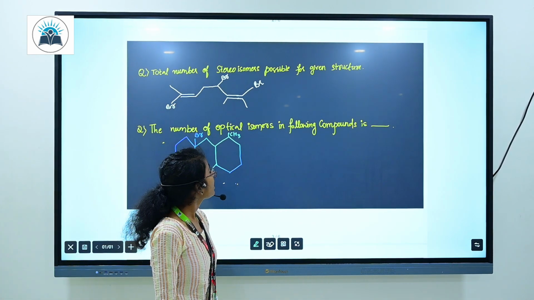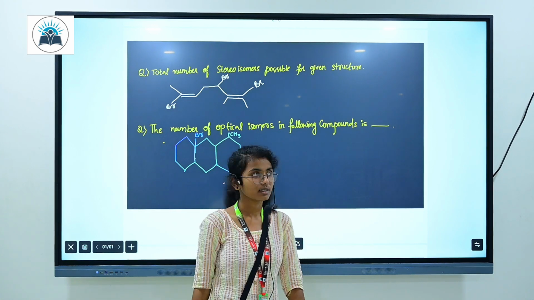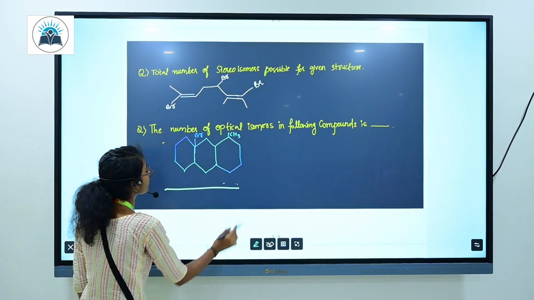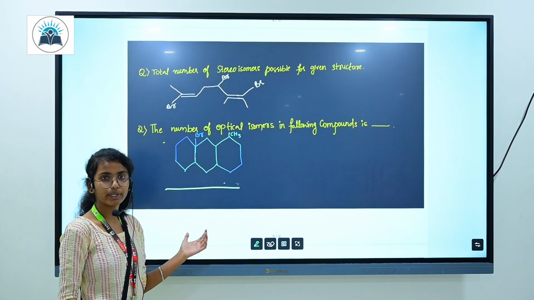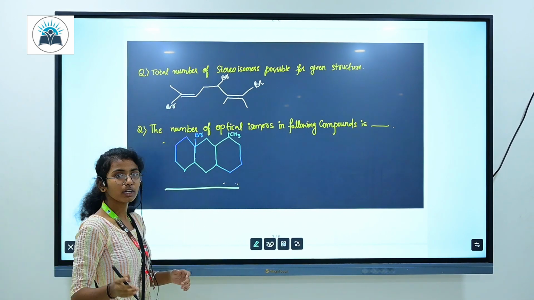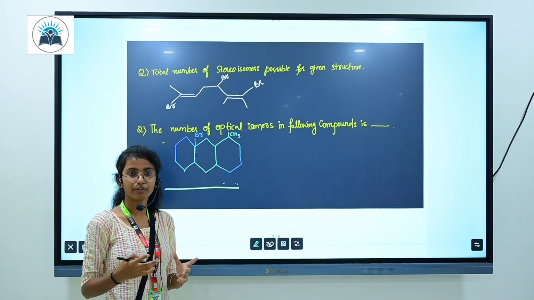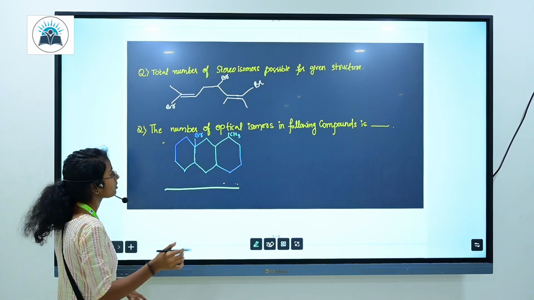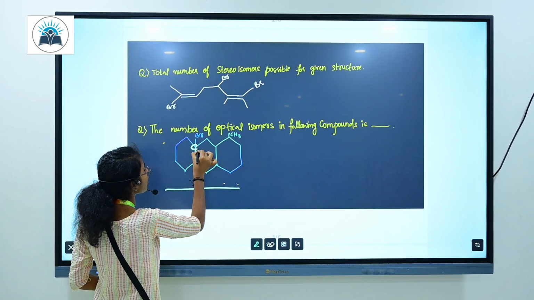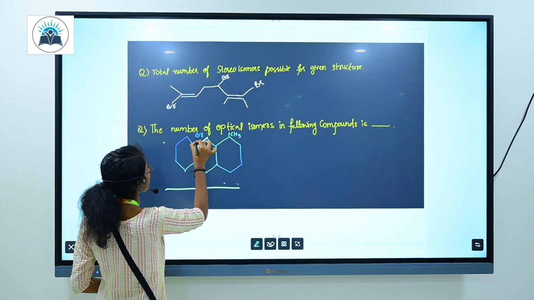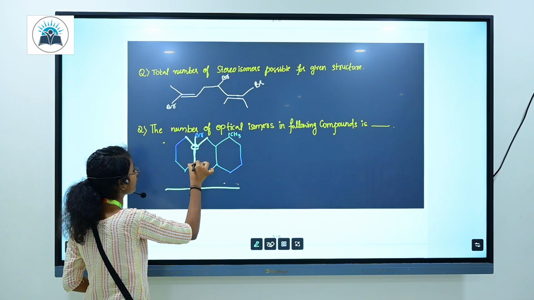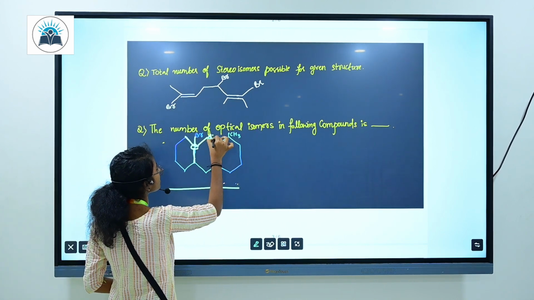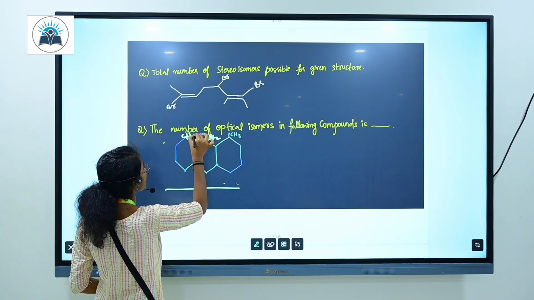The number of optical isomers in the following compound is. Here we have a compound, and we have to apply the conditions of optical isomerism. It is nothing but carbon with 4 different attachments and single bonds. Here, this is CH2 and this is CH2.